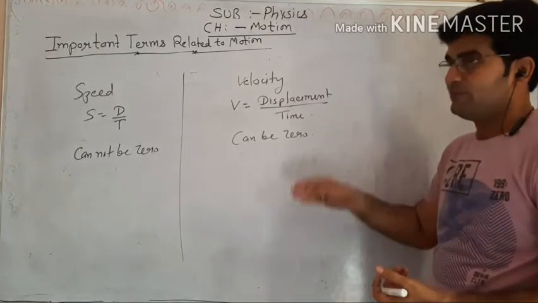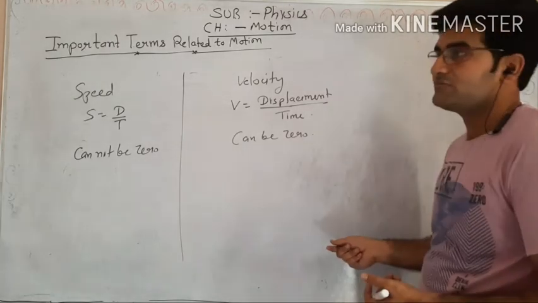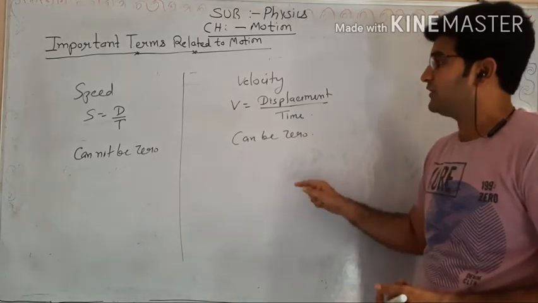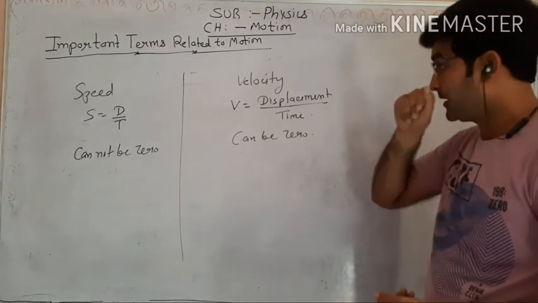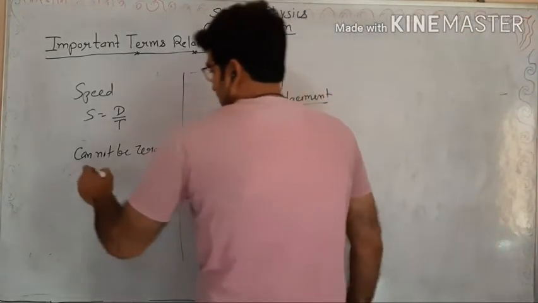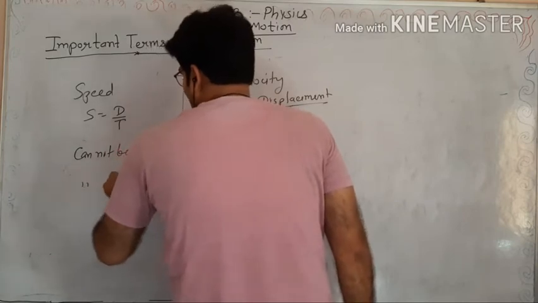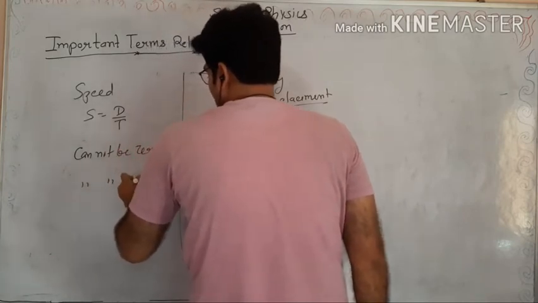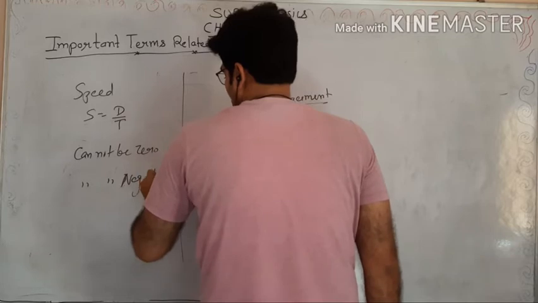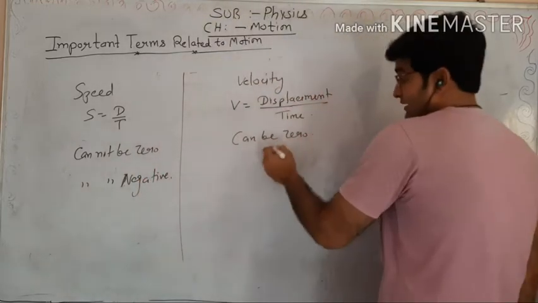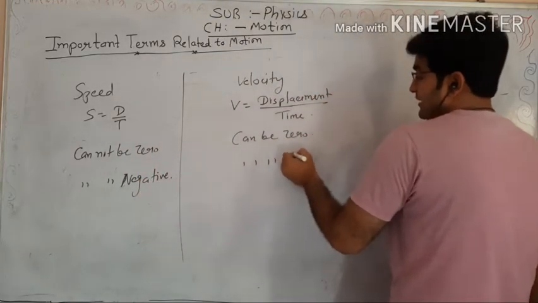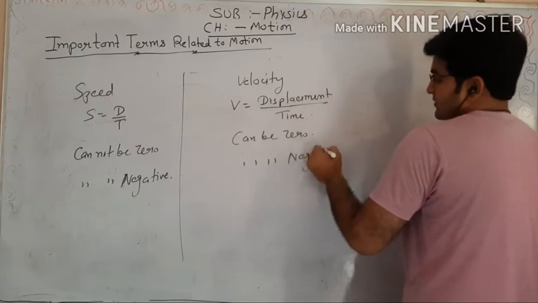Displacement can be 0 if it is measured from the initial position. If someone reaches the initial position after the journey, it can be 0, but speed cannot. Again, speed cannot be negative, but velocity can be negative in the same way.